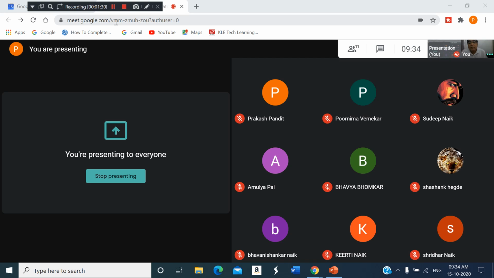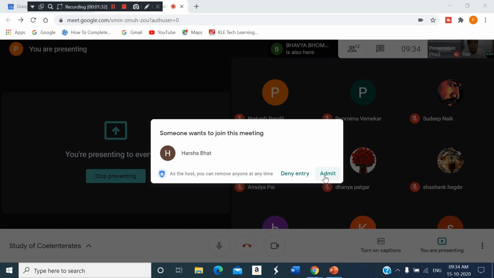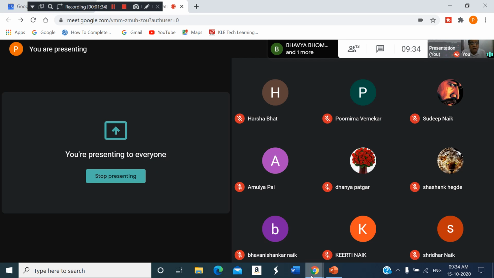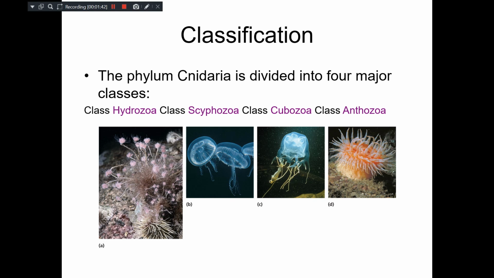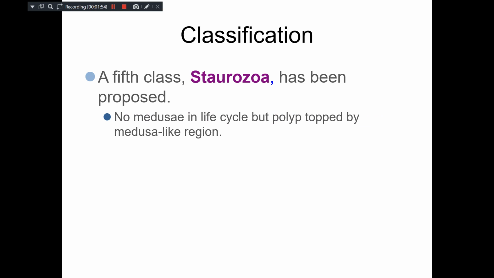So now, after having studied the general characters, we will move on to the study of classification and the characters. I have told you in the last class that phylum Cnidaria is divided into four major classes: Hydrozoa, Scyphozoa, Cubozoa, and Anthozoa. But a fifth class, Staurozoa, has also been proposed. Many do not agree to this class and some agree to it.